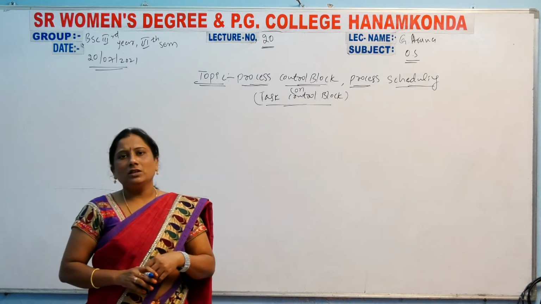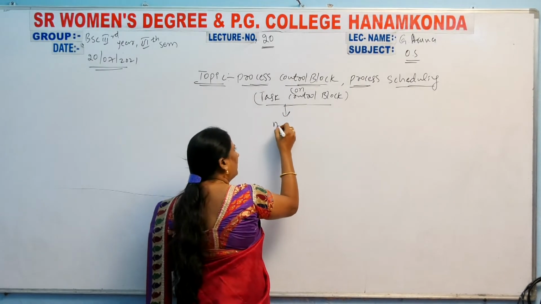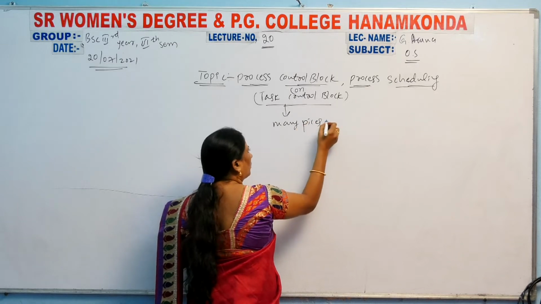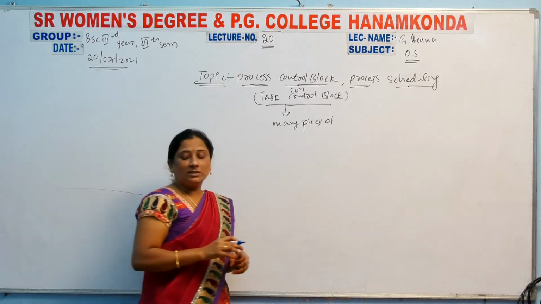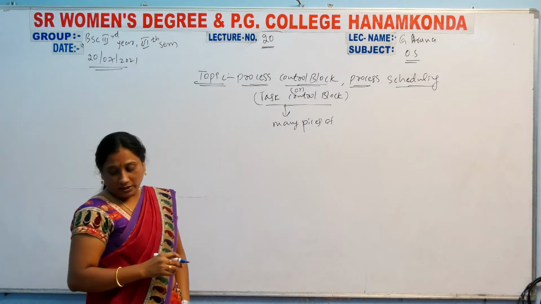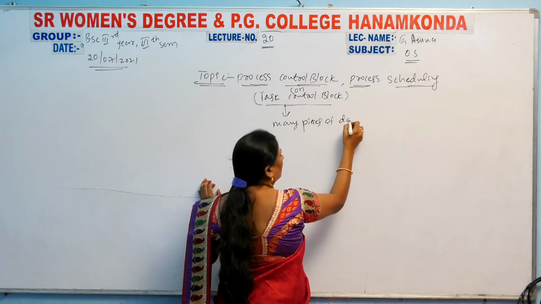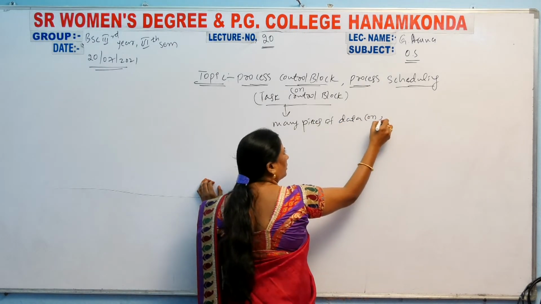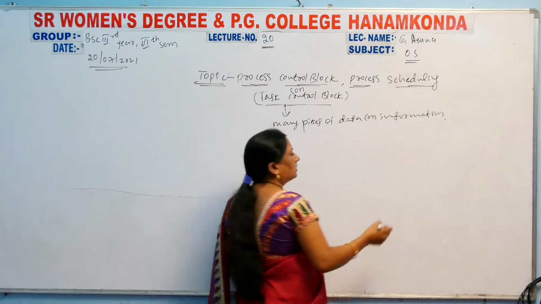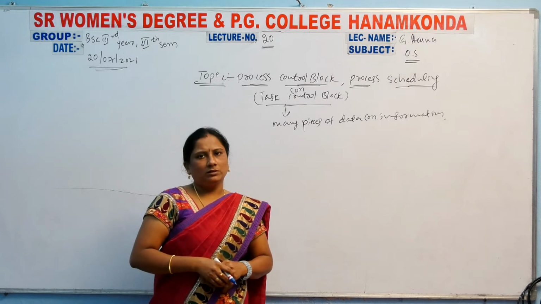In that, many pieces of information are there. That means a number of pieces of data or information can be there in the process control block. So the process control block includes many pieces of data.